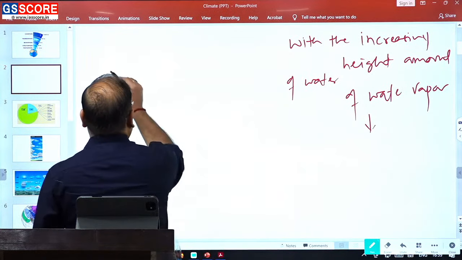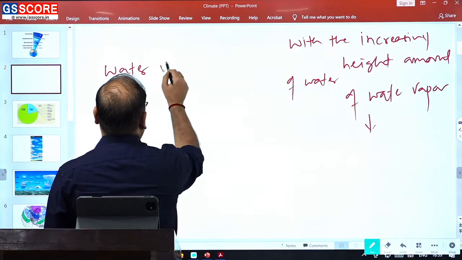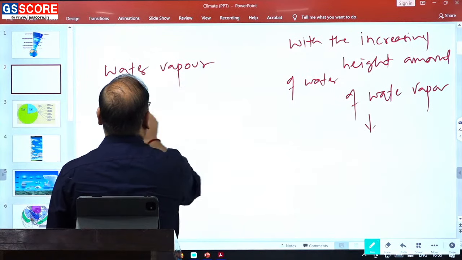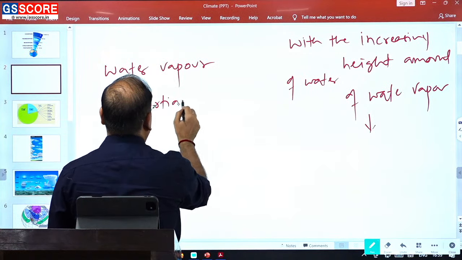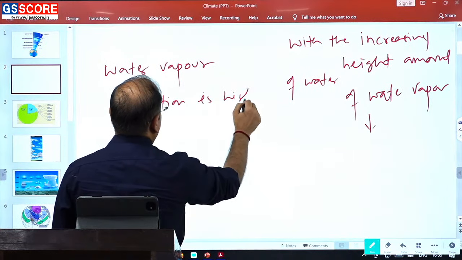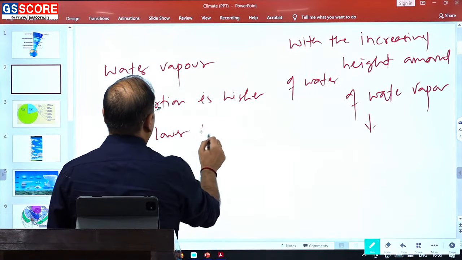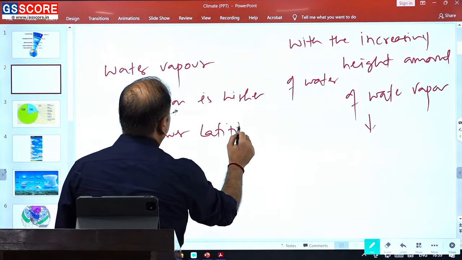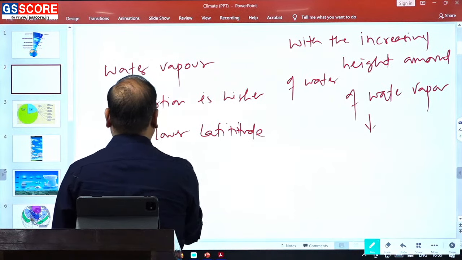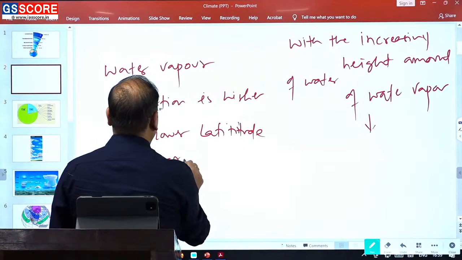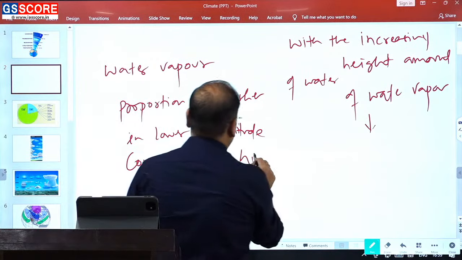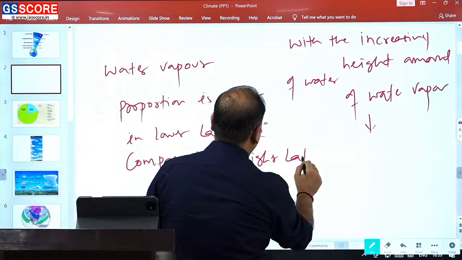So water vapor proportion is higher in lower latitudes compared to higher latitudes.